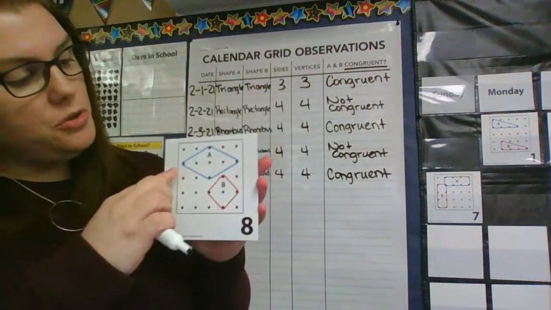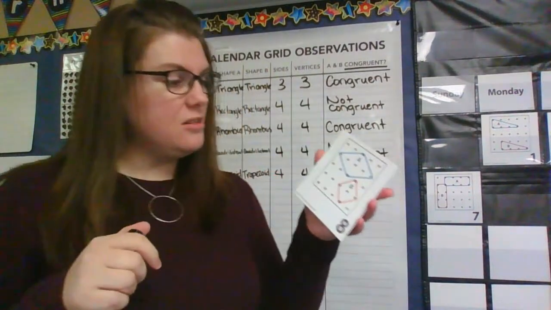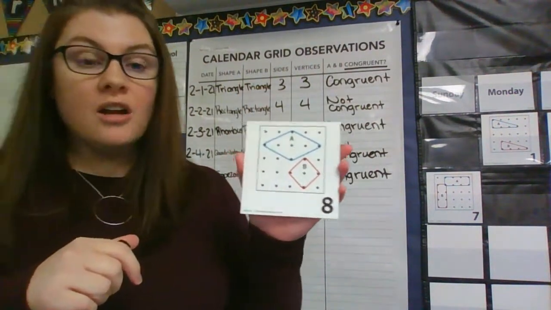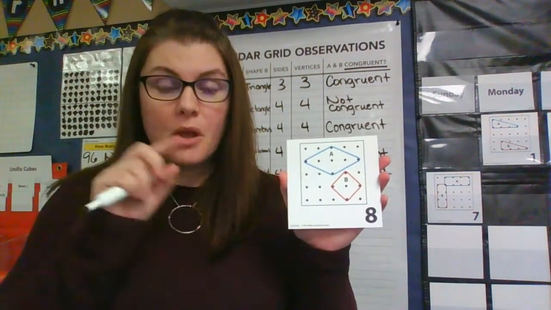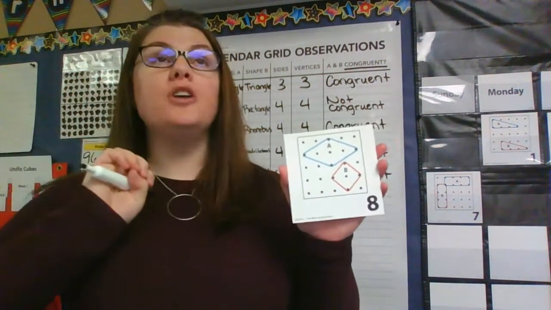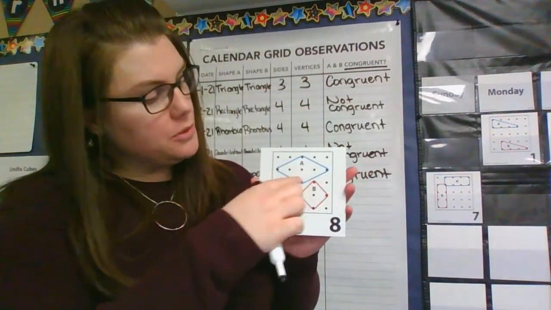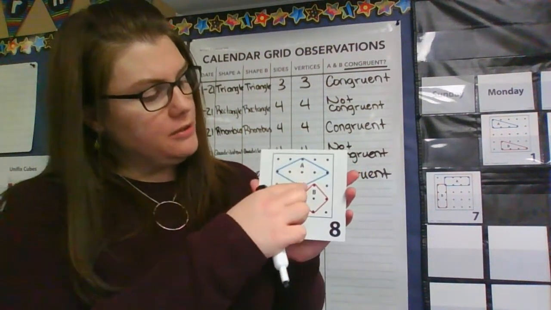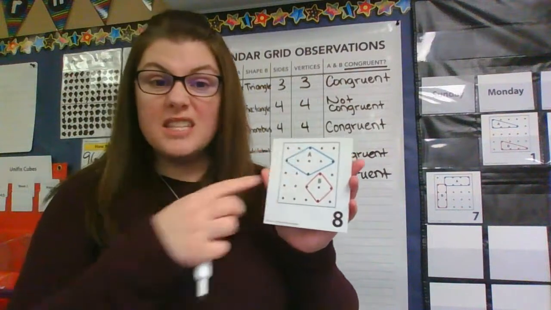All right, let's look at the shapes on our card today. So today we have 2 different looking shapes, right? So we can't say they're rhombuses. We can't say they're squares. They are, say it with me, quadrilaterals. Remember quadrilaterals. It's even hard for me to say. Has 4 sides. 1, 2, 3, 4. And they have 4 vertices. 1, 2, 3, 4.